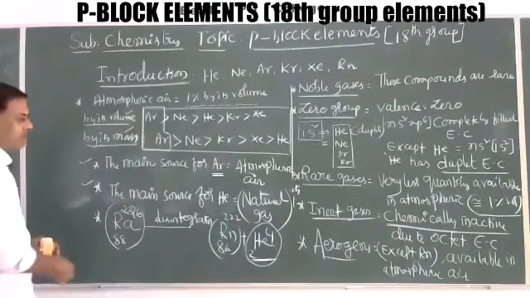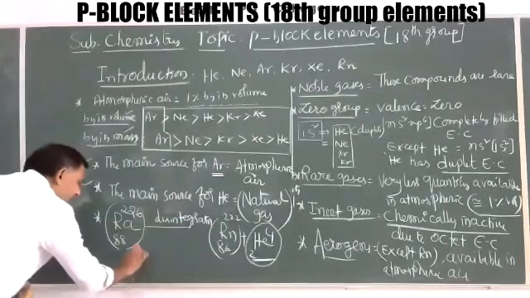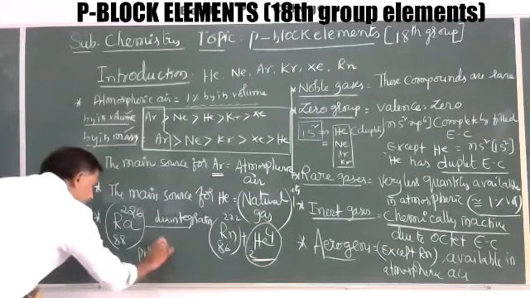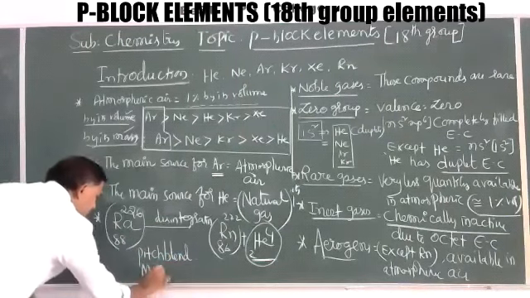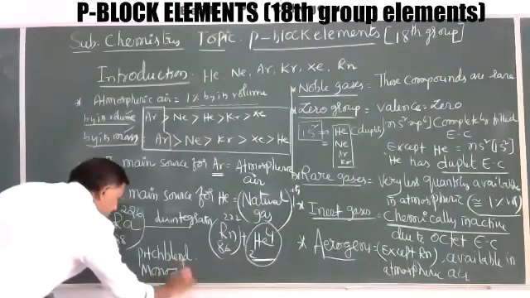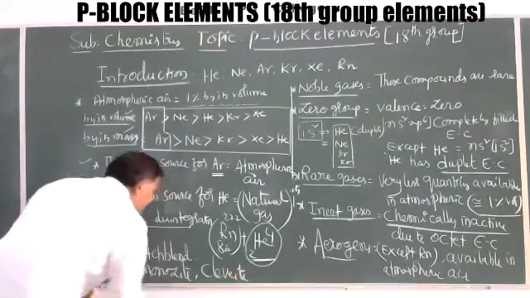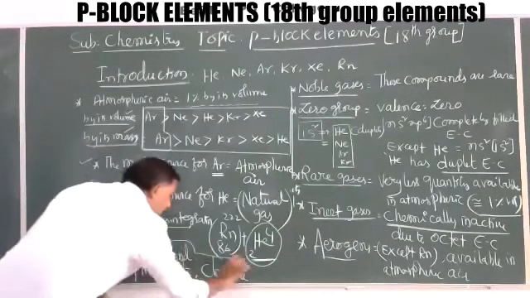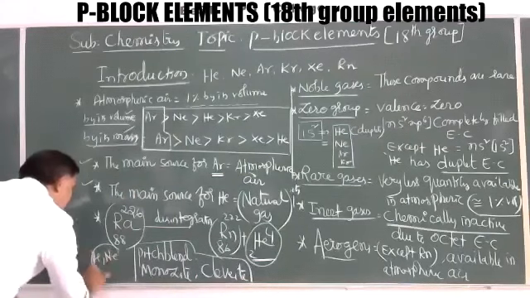For helium and neon, radioactive minerals like pitchblende, monazite and cleveite are some important sources.